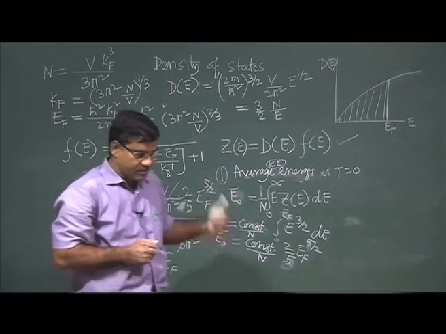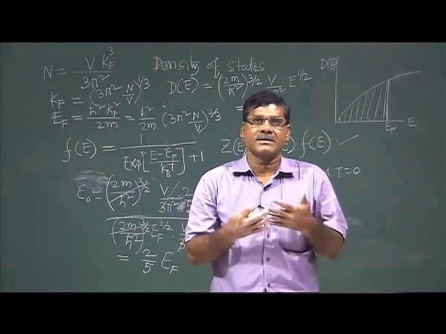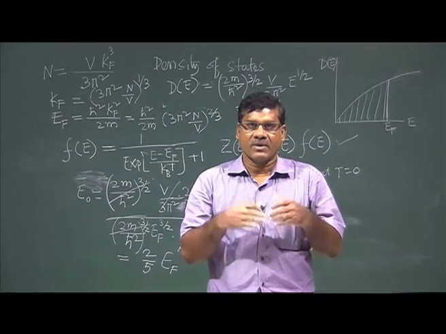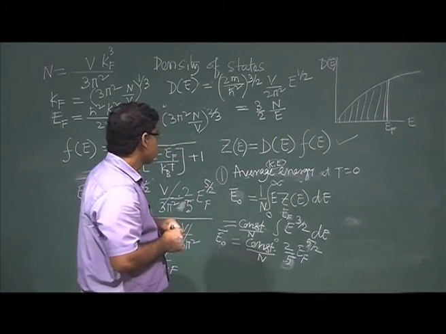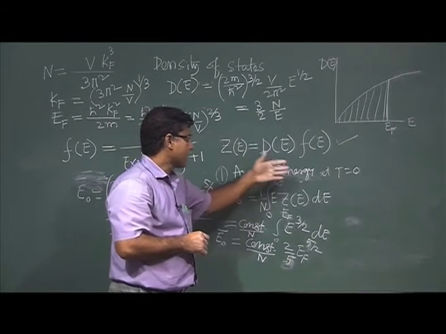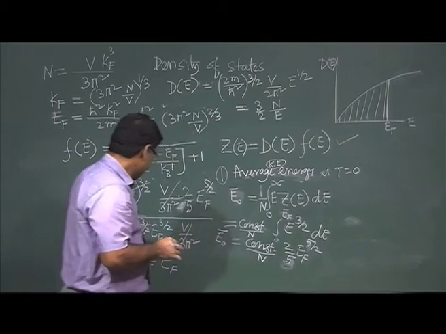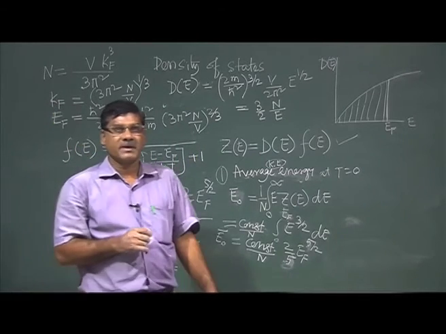Okay. So, this is also a very important expression: the average energy of the electrons in a free electron gas. At absolute temperature T equal to 0, it is 2/5 of the Fermi energy.